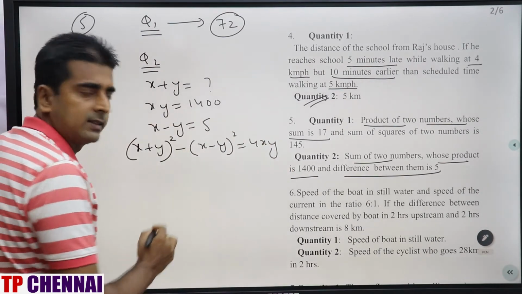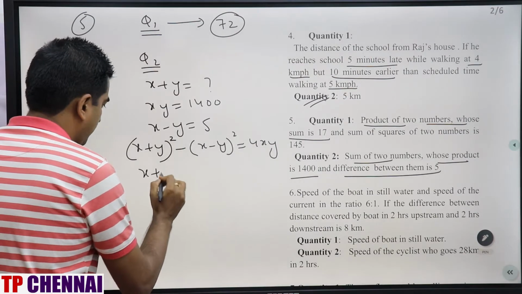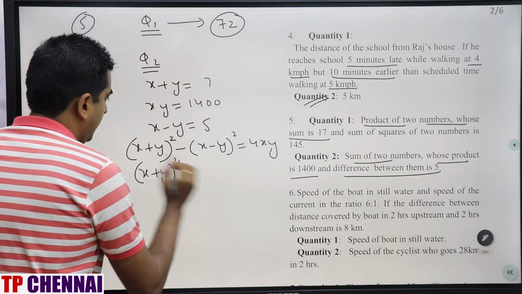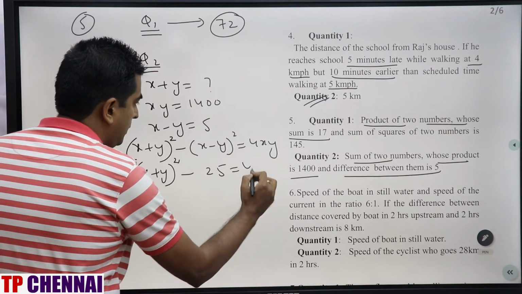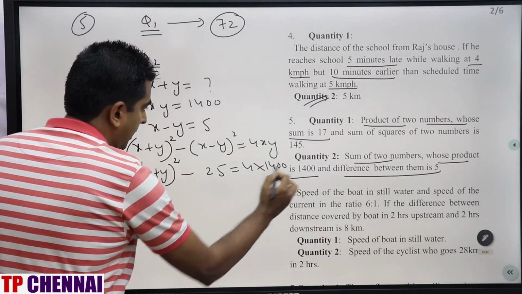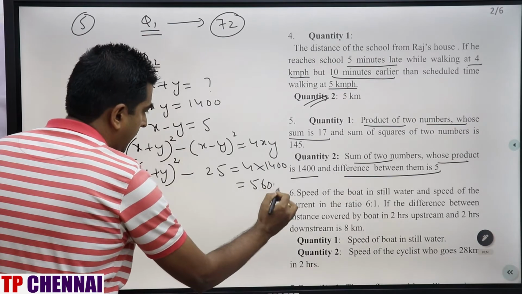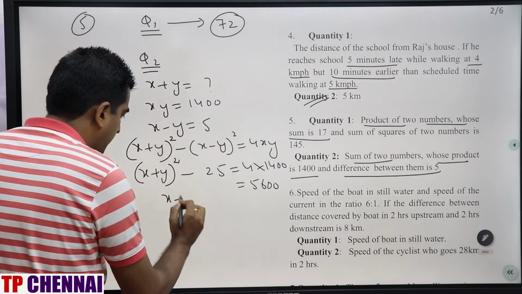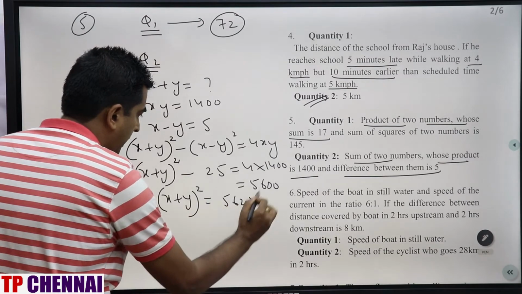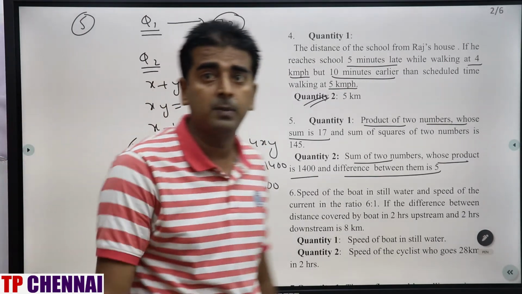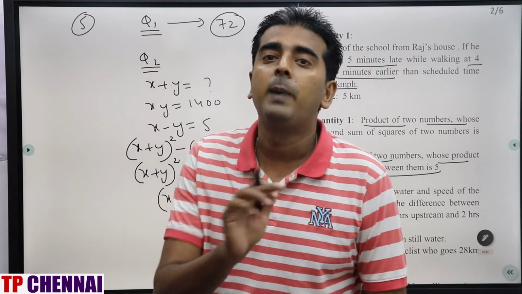x plus y is what they are asking. x minus y whole square is nothing but 5 square, which is 25. 4 into 1400 is 5600. This will go there. So x plus y whole square is equal to 5625. Now what is the value of x plus y, plus or minus?